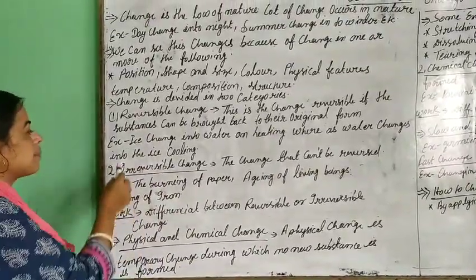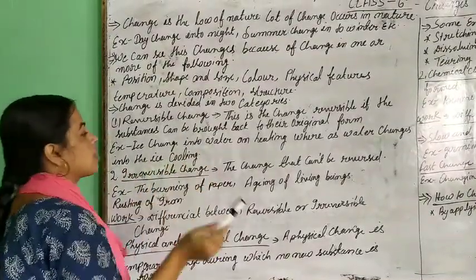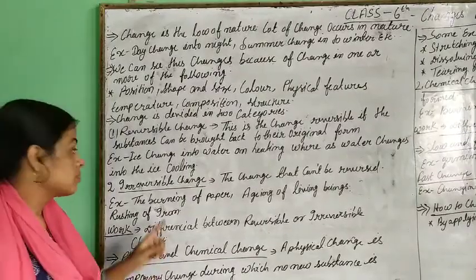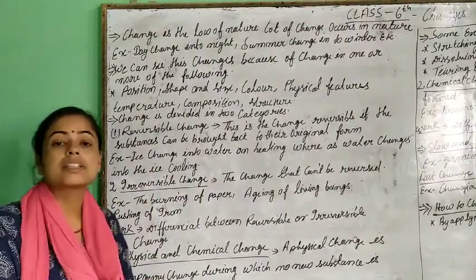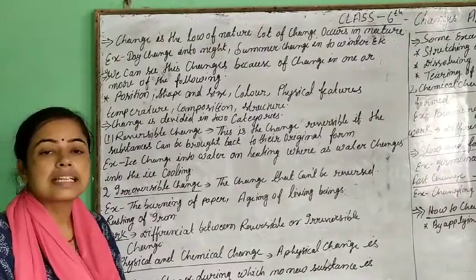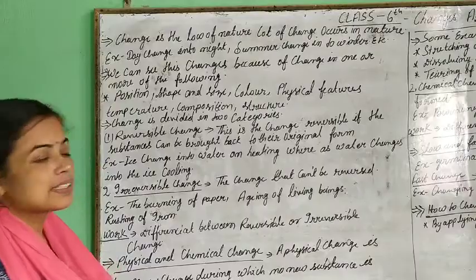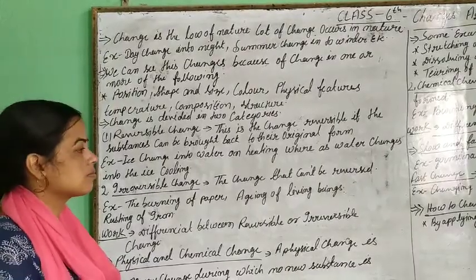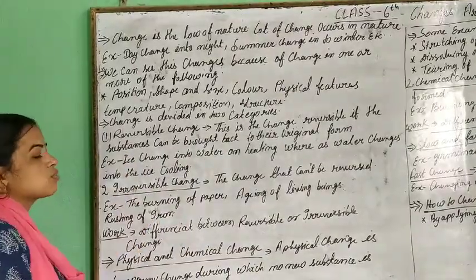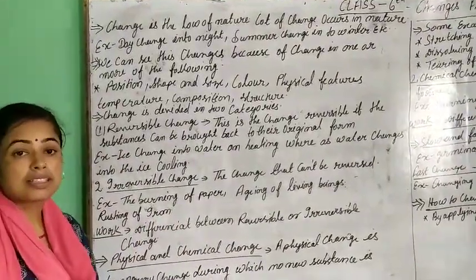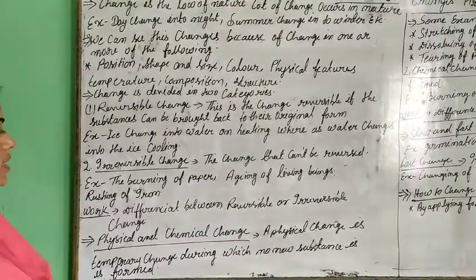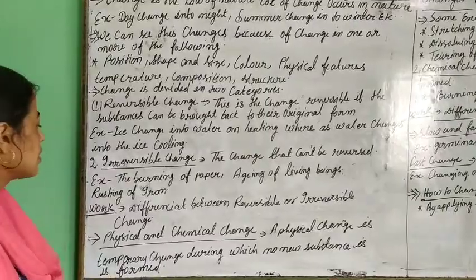So this is the reversible change. Let's take an example: ice changes into water on heating. When ice is heated, it changes into water and then vapor, and when the vapor cools, it changes back into water. Water changes into ice on cooling, and when ice is made, it takes its original shape like the water.